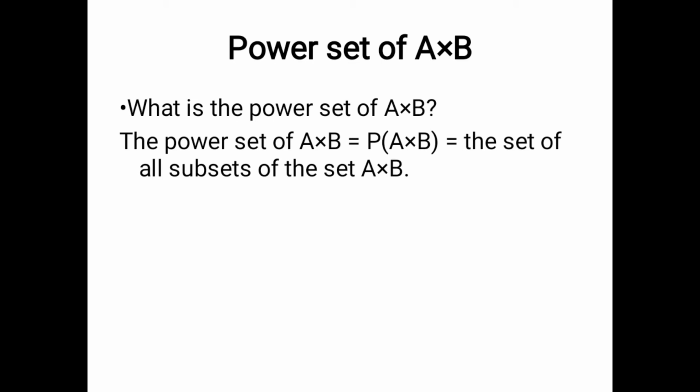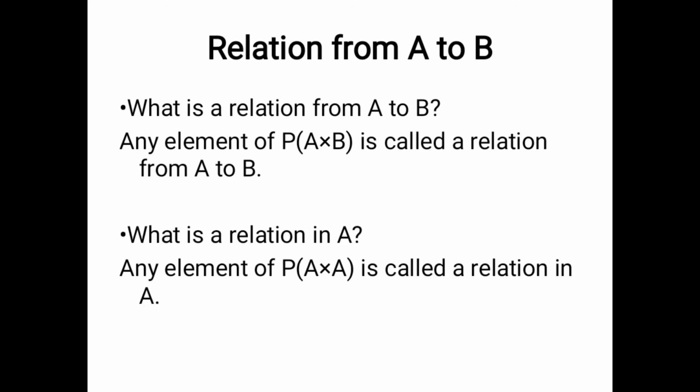The power set of A cross B is the set of all subsets of the set A cross B, and it is denoted by P(A cross B). Any element of the power set of A cross B is called a relation from A to B. What is a relation in A? Any element of the power set of A cross A is called a relation in A.